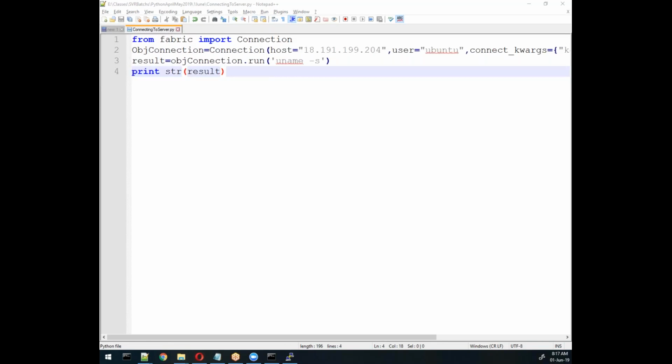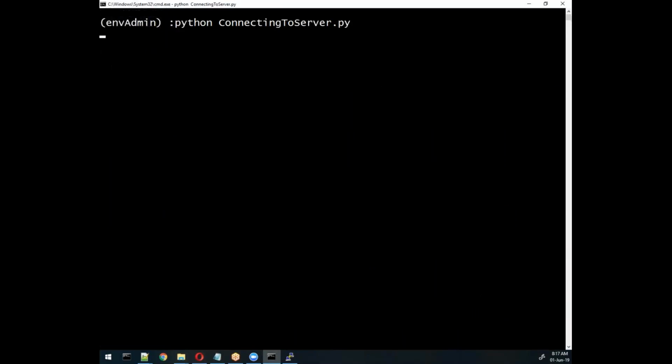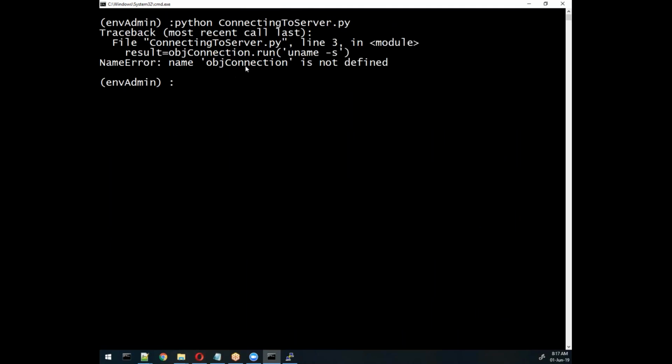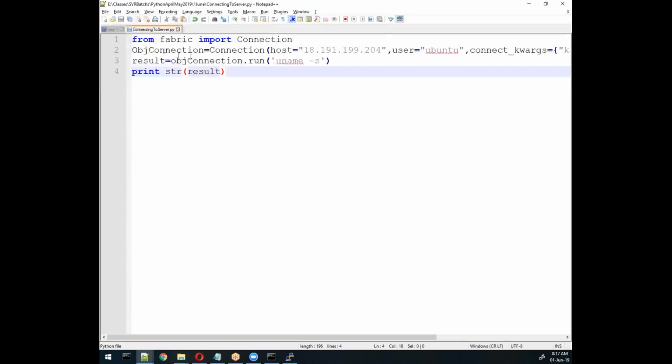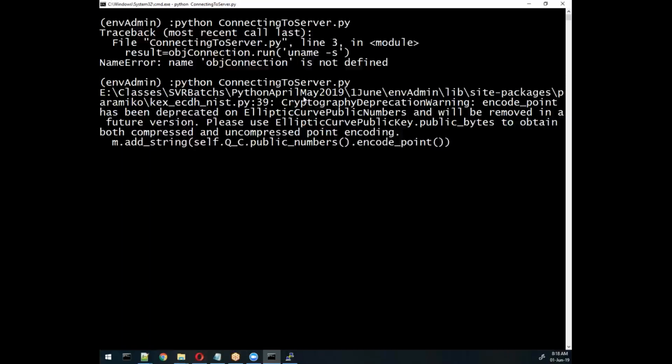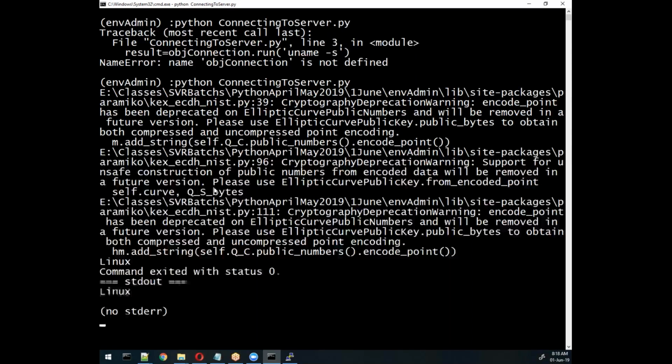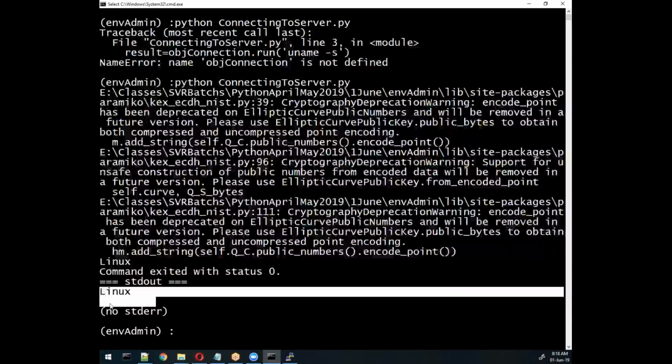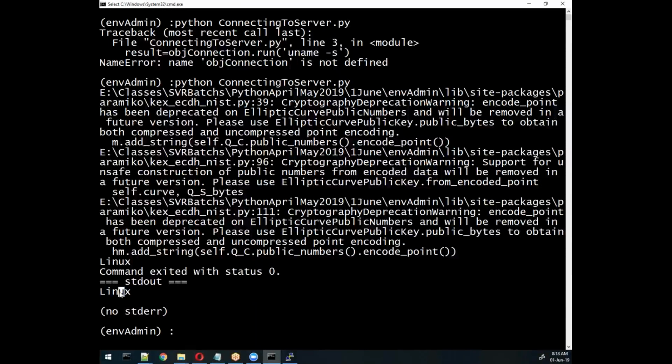Now here I want to write my program connecting to the server. That's it. So when I display it, it should give me some message. Oh, object connection is not defined. Let me check with this. So here you see this is the warning, remember. No need to worry about that, but the main thing is what output will come here. This is your output, so your output is Linux. So like that you can write commands and execute them with the help of Fabric.